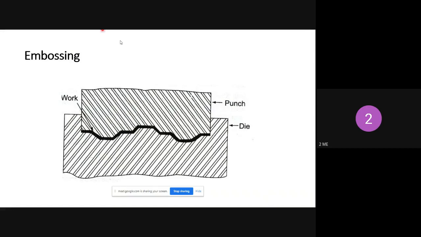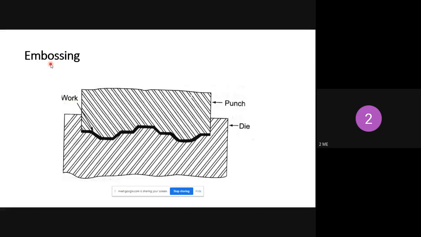The function is the same. The required design should be there in the die as well as the punch, and the sheet metal is placed in the die, and a proper holding device is required. Either you have to use the stripper or some other holding device, or a pressure pad and all. Then downward force is applied with the help of the punch, and the sheet metal will be deformed, and you will get the required shape in the sheet metal. That operation is called the embossing operation.